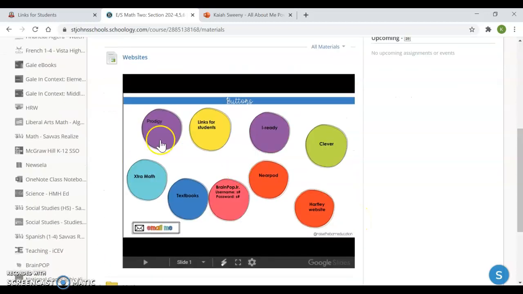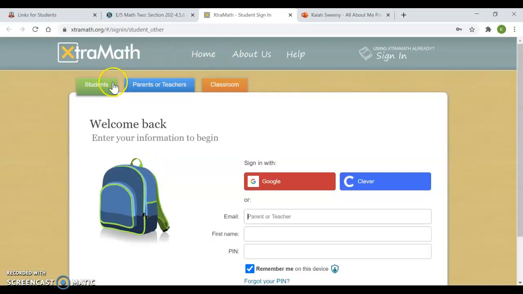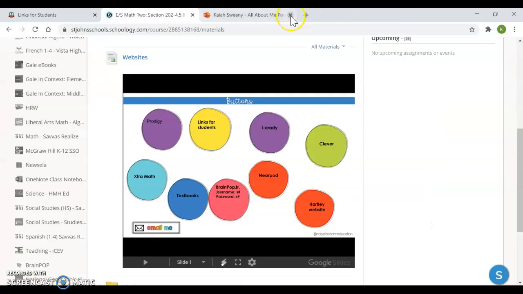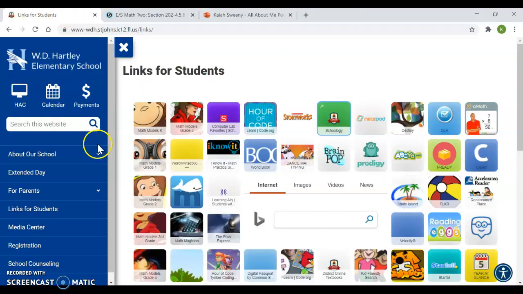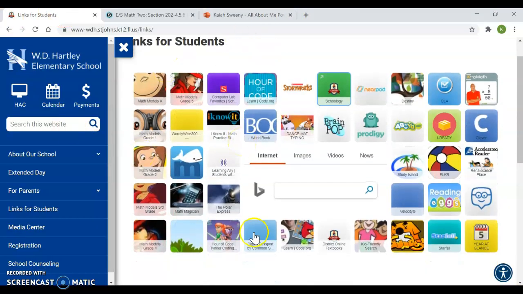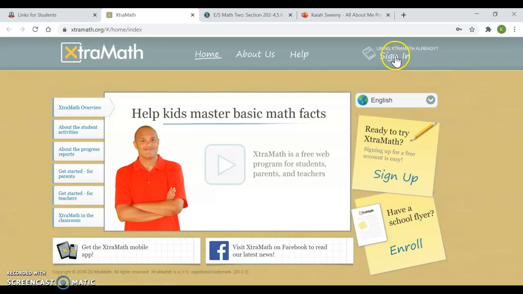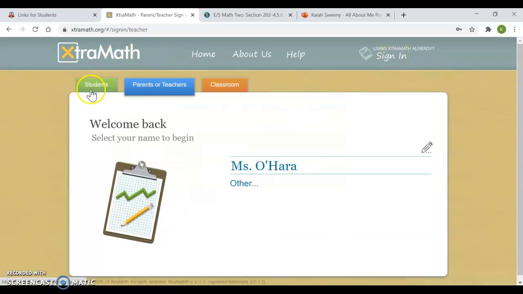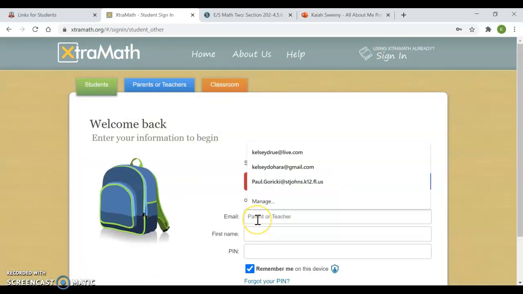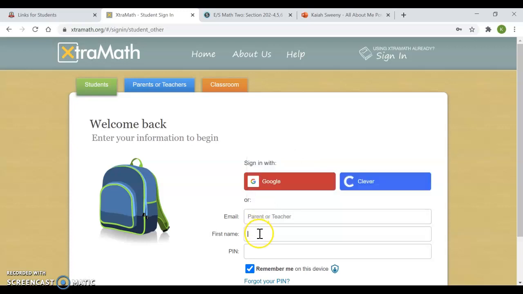So I could click these links here. This would take me to extra math. Or what I want to show you is links for students. I told you this is the number one place to be. Extra math is right here. So you click extra math, you would press sign in, you're a student, you have to put in your parents' email address, your student's first name, and their 4-digit PIN number that's on their password card.